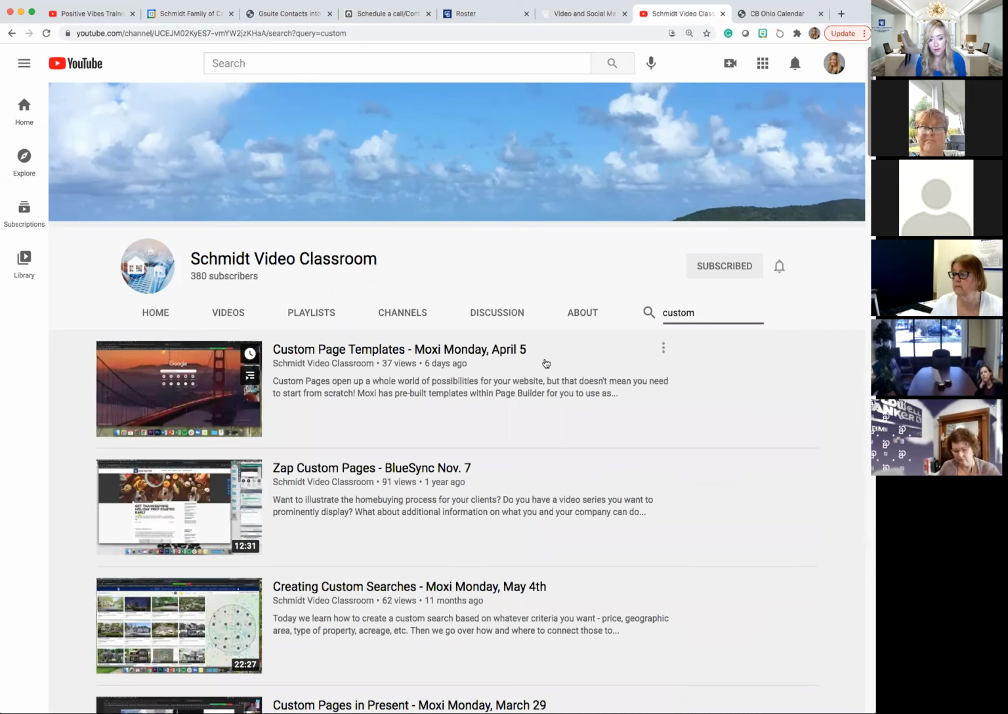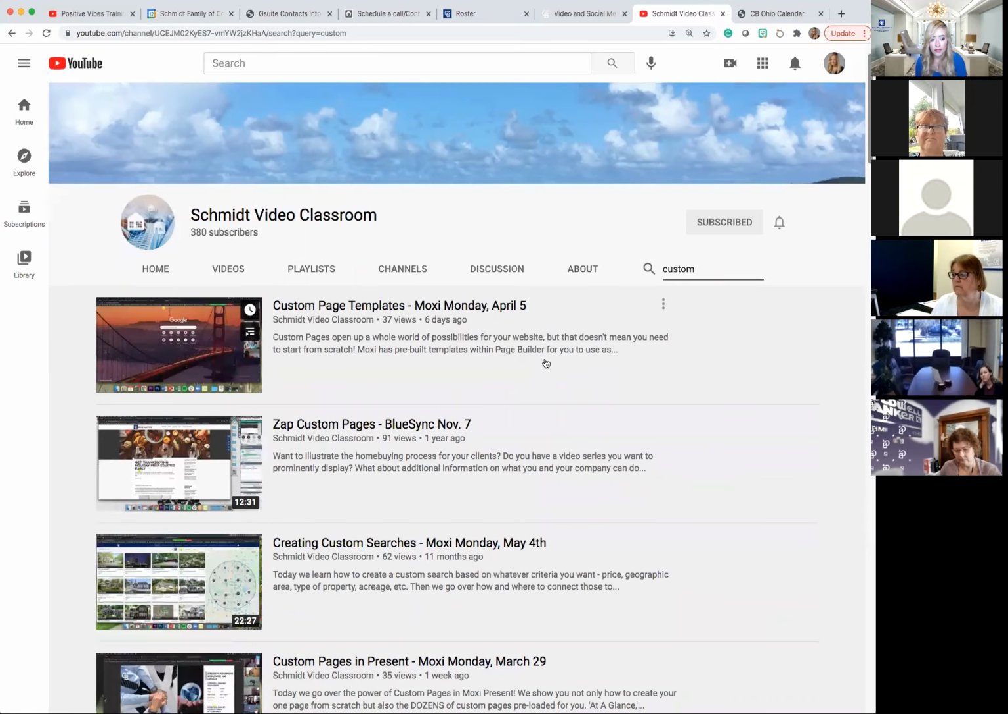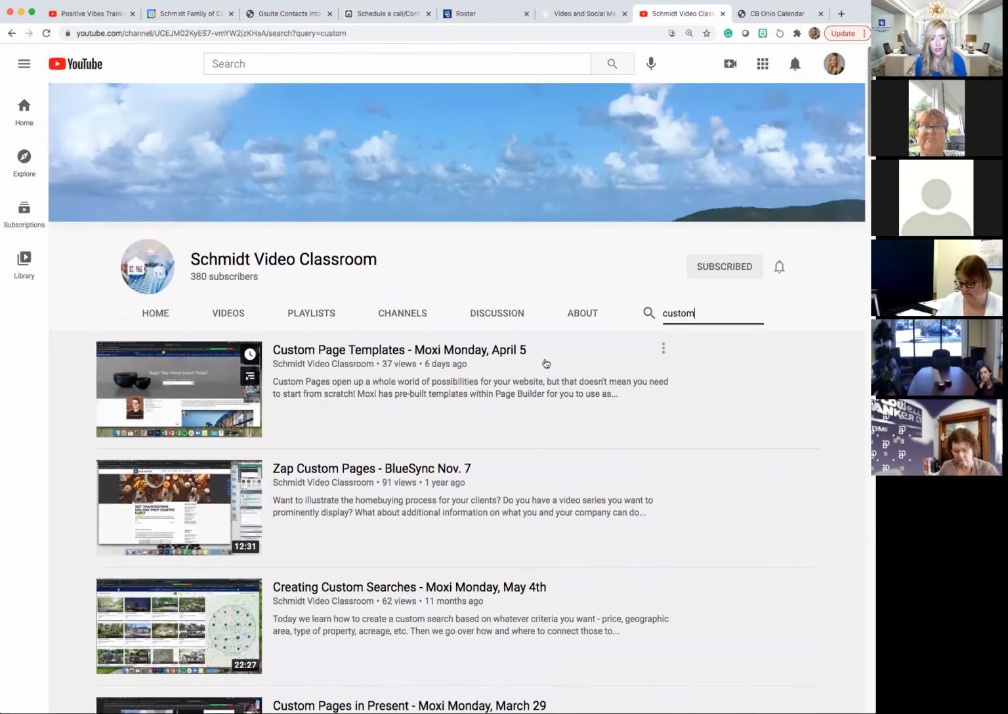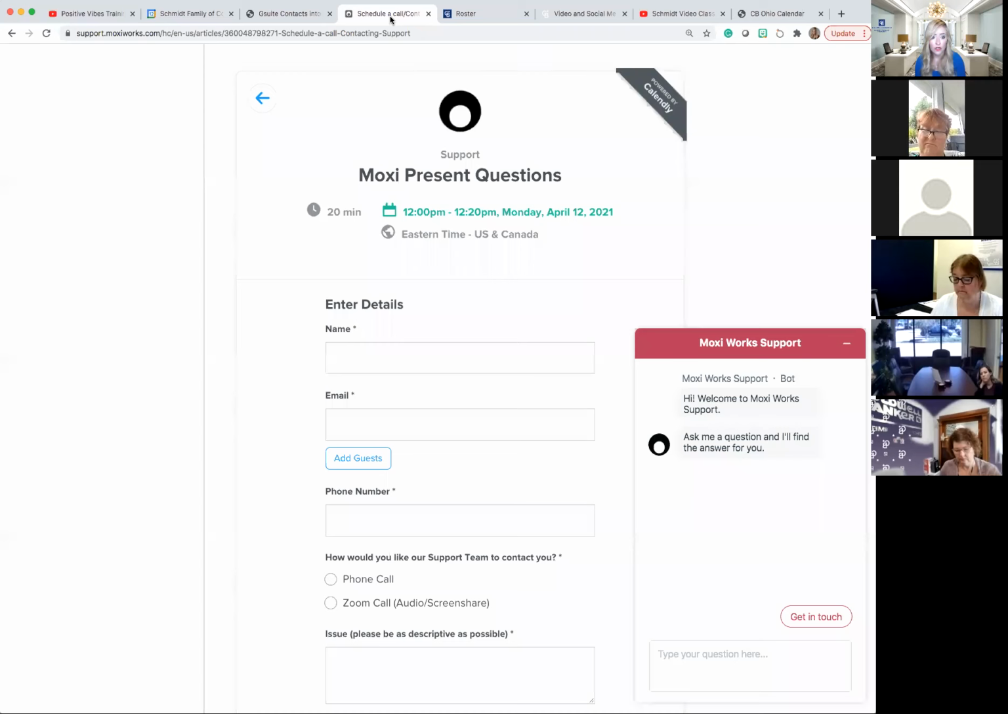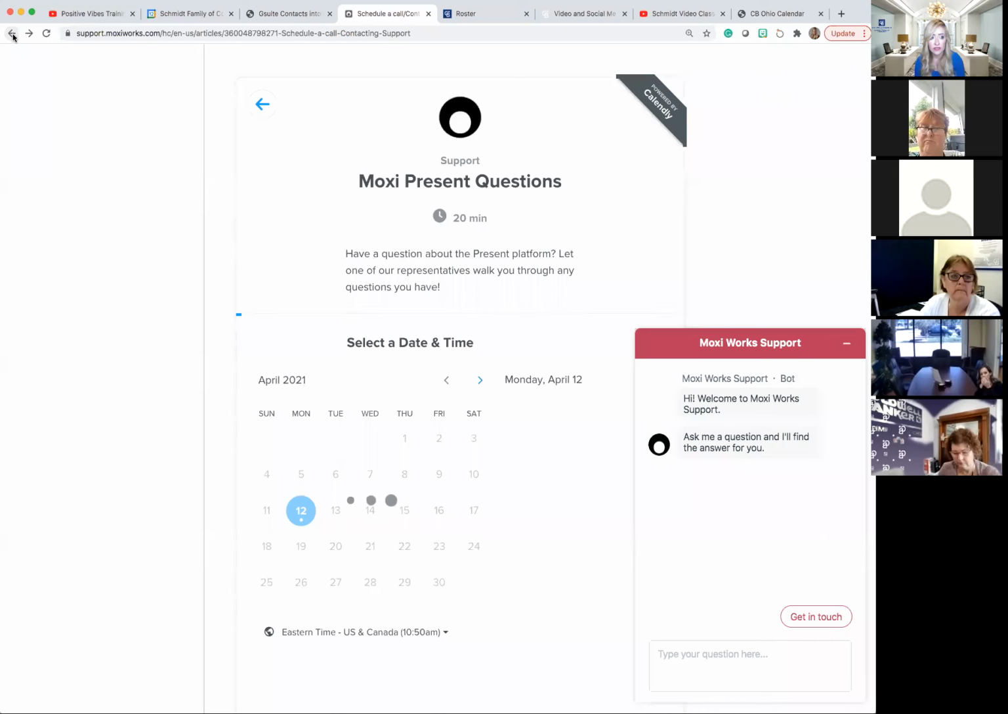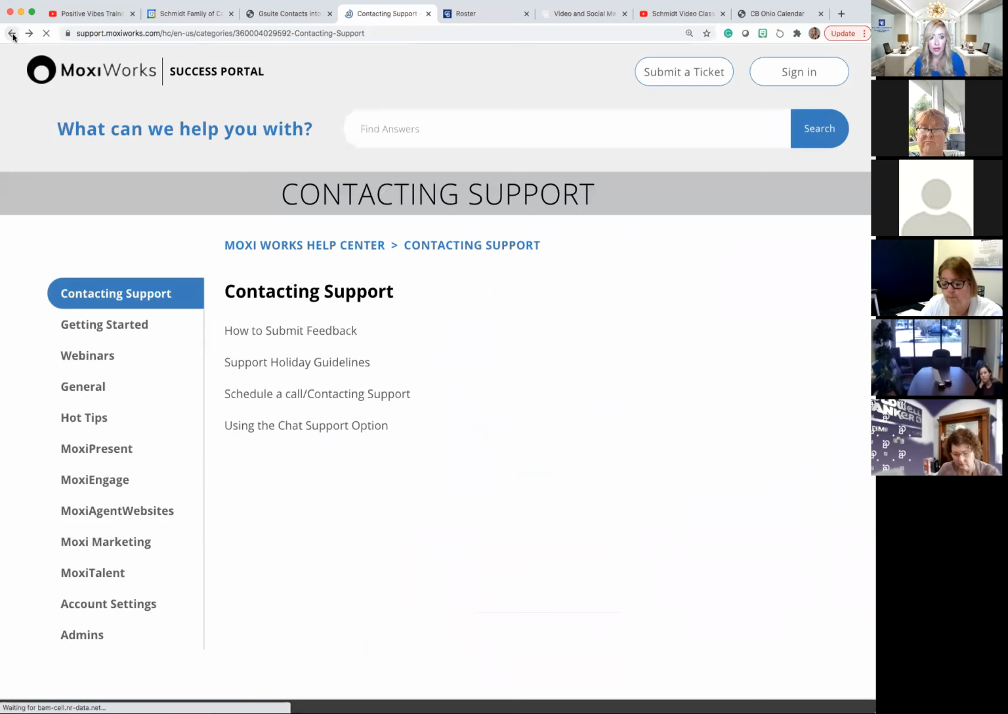You can literally hit custom and it will filter it out just to find custom pages. So what we've really covered today is just all of the support options. Let's reiterate, you can go to support.moxiworks.com, and in doing so, you can get PDFs to print or look at visually online. You can also get videos to look at online through support.moxiworks.com. You can also schedule a phone conversation or a Zoom call, or you can also use the chat option.